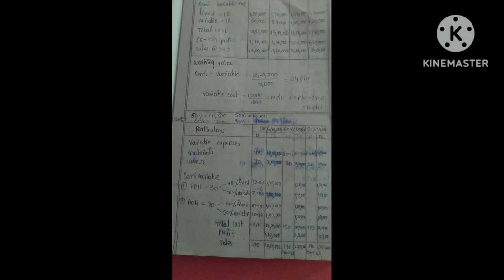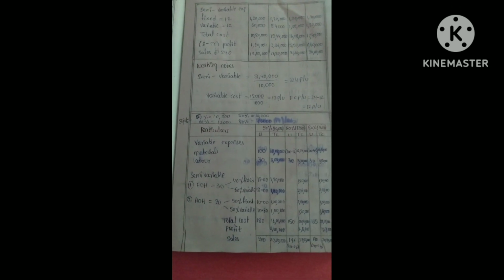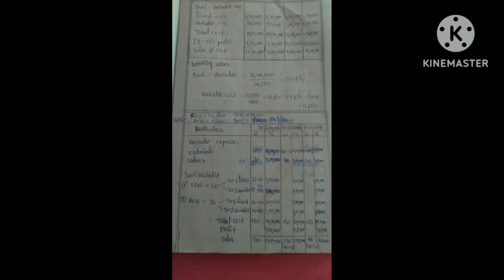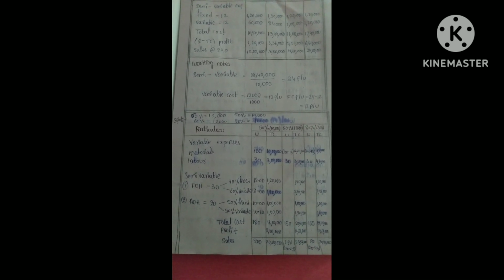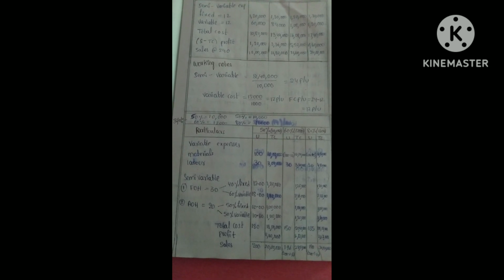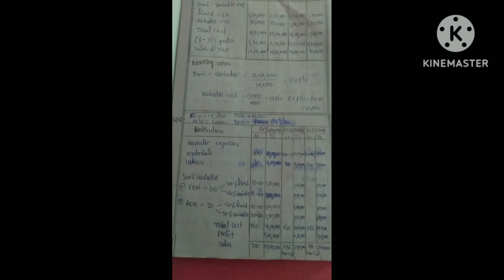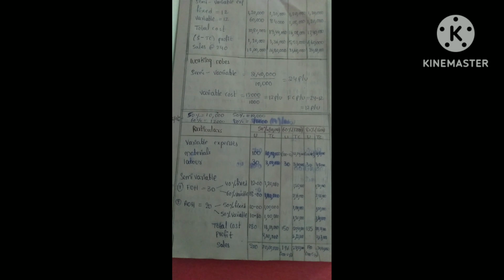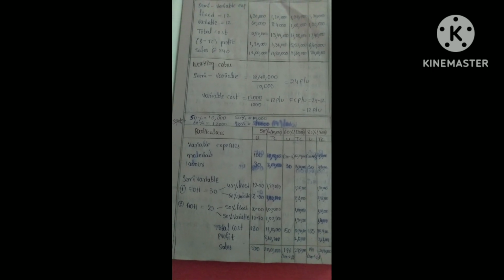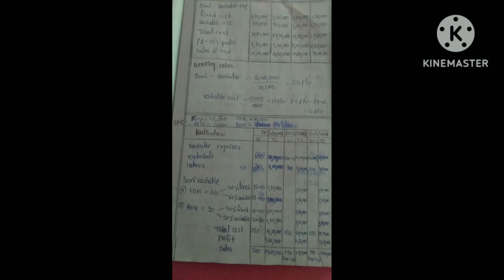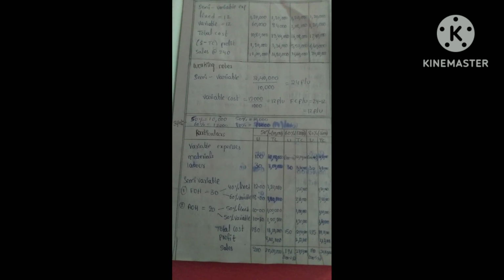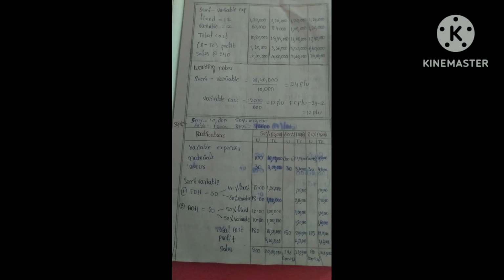So now calculate the amount, that is 10 rupees into 10,000. We'll get 1 lakh, and it remains constant for 60% and 80% because it is fixed. Now calculate the variable cost, that is 10 rupees into 10,000. So we'll get 1 lakh, and for 60%, 10 rupees into 12,000 we will get 1,20,000. 10 rupees into 16,000 we will get 1,60,000. Now add all and total the cost.